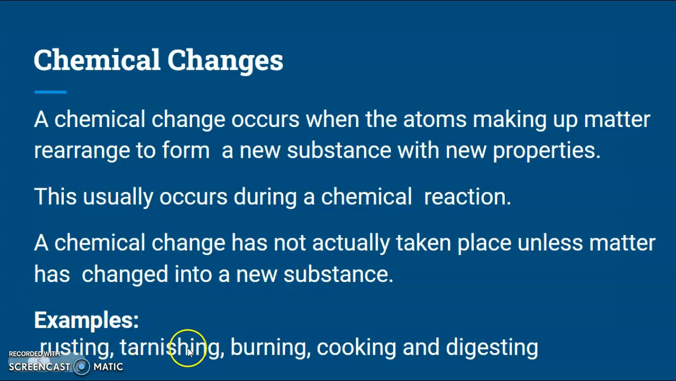So rusting, tarnishing. Tarnishing is when the silverware, it's literally ruined. There's a chemical reaction and the silverware changes color and you can't clean it off or anything like that. It's just the metal has literally changed. Burning, again, you're making a new substance. We talked about making ash when you're burning paper. Cooking, you're making a new substance. Digesting food. What goes in does not come out the same way. That's making a new substance.